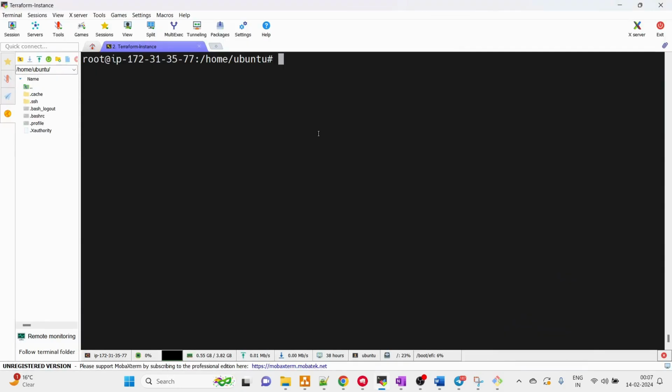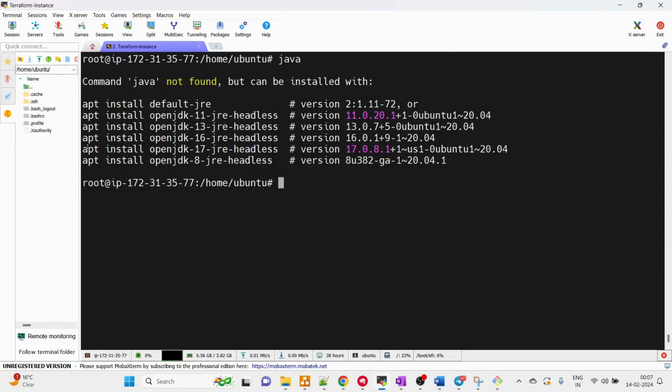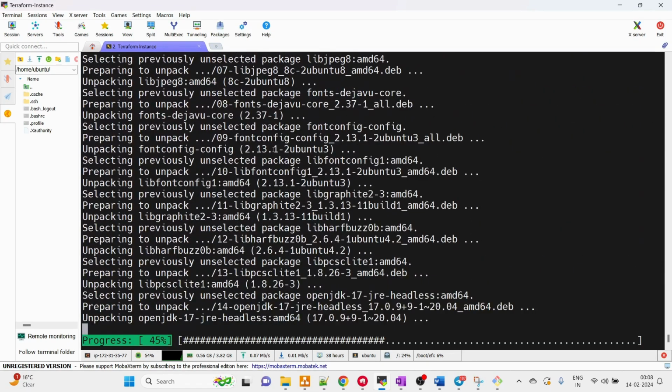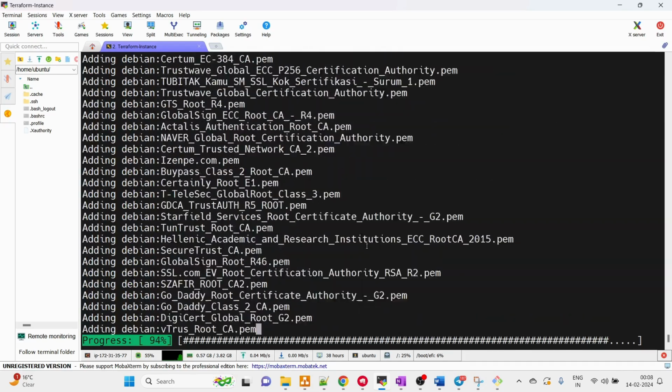Quickly we are going to set up Jenkins. For that, first of all, we need to make sure that Java is installed, and for that I'm going to install Java 17 headless. In case you are wondering what exactly headless is, it means that there is no UI for this Java version. So let's install Java. Once Java is installed, we are going to set up Jenkins.